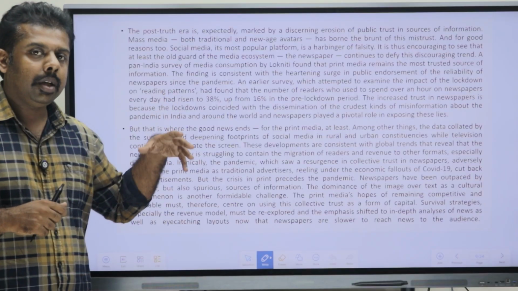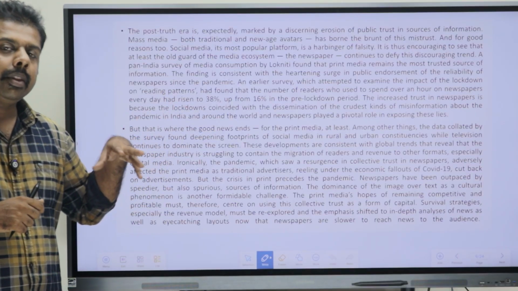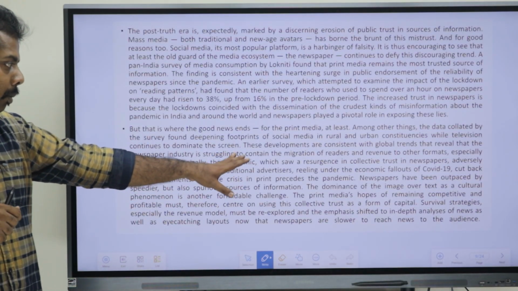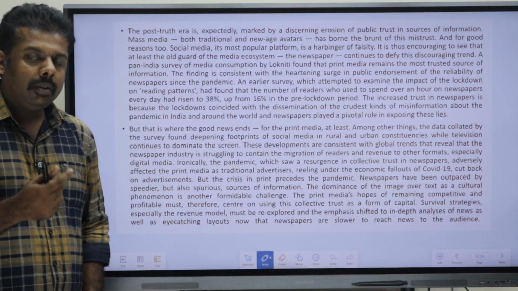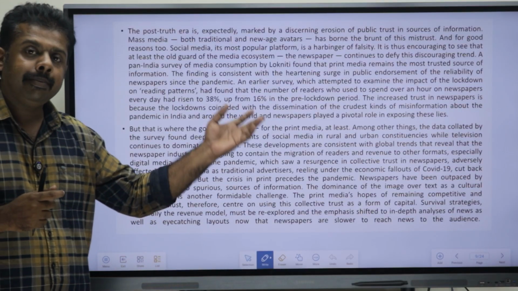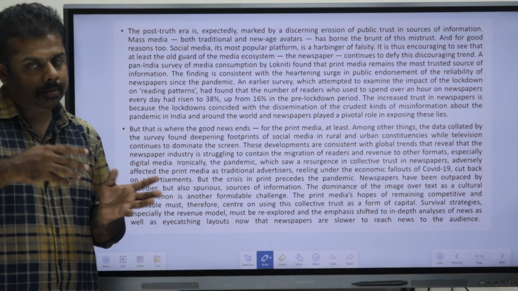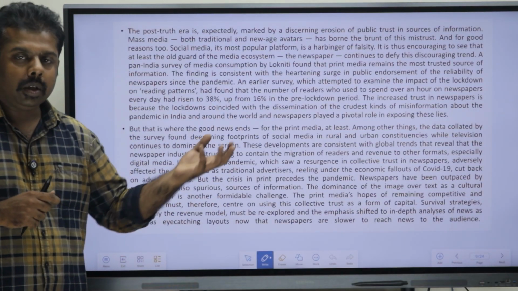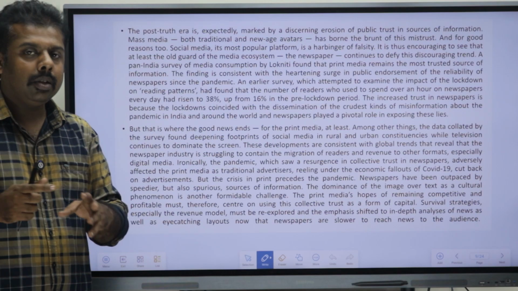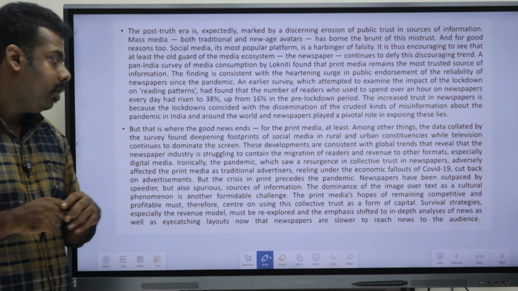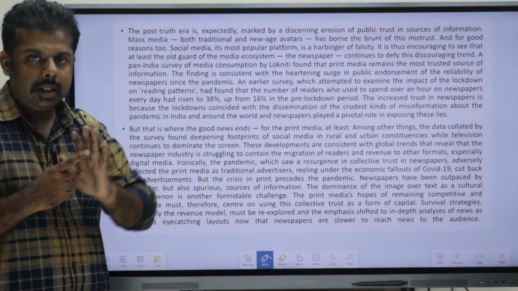Because of the digital media, the print media is being affected. So it says what problems they are facing in the current scenario, and what things they can work on to get their revenue back or get the scale back as it was before. Okay. So, these are basically the main things that they have told.